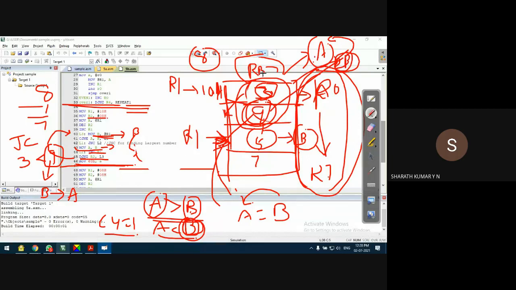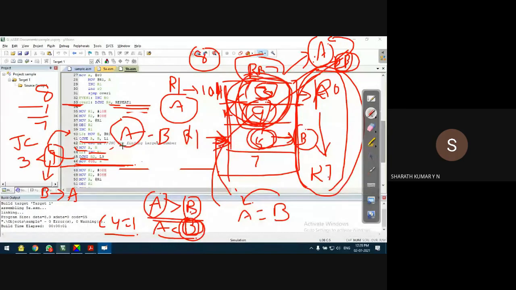now the largest out of the first comparison, 3 and 9, is available in A. The third byte is now copied into B register. In this line of code there is CJNE A, B. Observe this, guys. Now I compare the content of A with B, A minus B. What is A now? A consists of the largest among the first 2 byte comparison. Now B consists of the third byte.